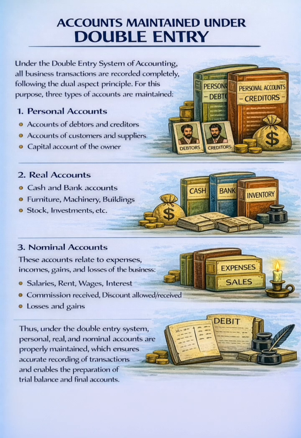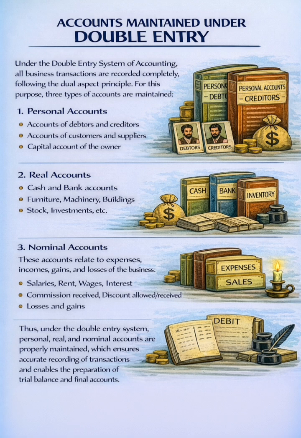They include cash and bank accounts, furniture, machinery, buildings, stock, investments, etc. 3. Nominal accounts. These accounts relate to expenses, incomes, gains, and losses of the business. They include salaries, rent, wages, interest, commission received, discount allowed, discount received, losses and gains.